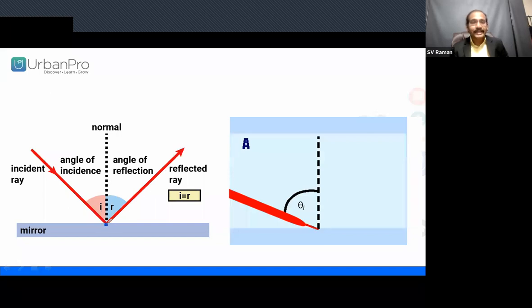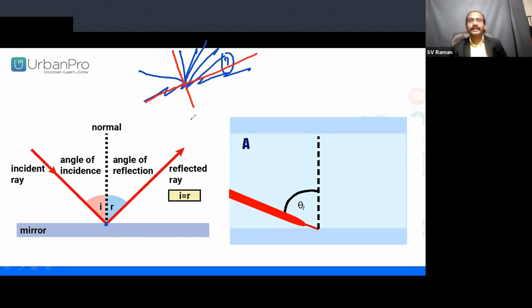Now this point is the point of incidence, we know that. Say for example, if it is a rough surface, what happens at the point of incidence? The incident ray is incident at this tip here, and chances are there that a number of light rays reflect in a number of directions. So which ray should I consider as the reflected ray? Very difficult. That is the reason we draw a normal. The normal divides the plane surface into exactly two equal parts. Clear? The normal is of main importance here.